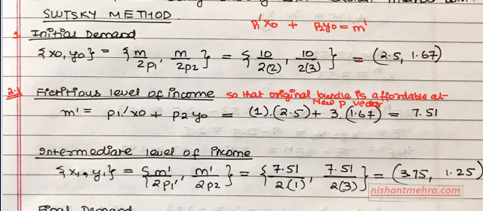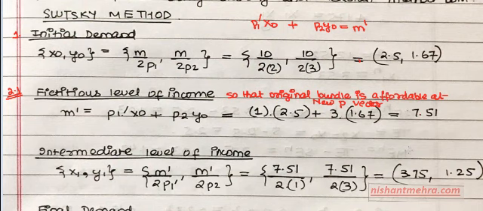That is what your income is, your new fictitious level of income, and that's what you have done. So at this level of income, P1 dash is 1, X naught is 2.5, just found this out, P2 is 3, and Y naught is 1.67, which you get as 7.51. Am I clear on this?